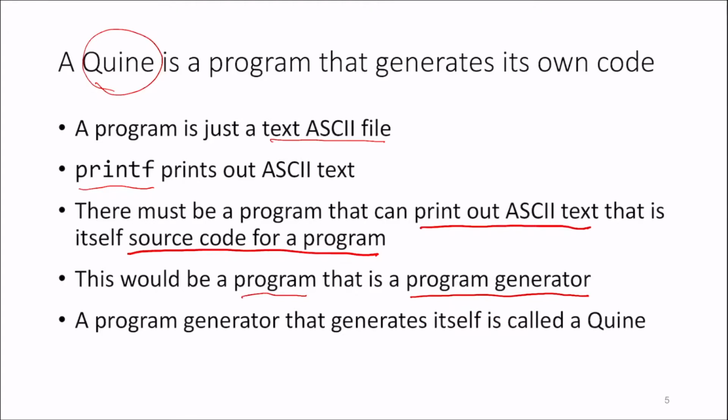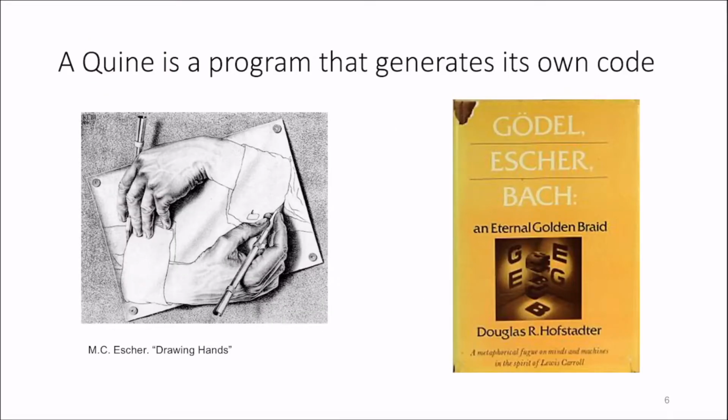To make matters more meta or more recursive, if you have a program generator that generates itself, then we call it a quine. People have tried to imagine this kind of recursion in popular culture. So if you've seen work by M.C. Escher, so this hand is drawing a hand, and this hand itself is drawing the hand that's drawing itself. So there's this infinite loop going on here. And a quine is very similar to this concept, right? It's a program that generates a program, which is, if you run it, generates a program which is itself. Another good book that talks about this kind of recursion or meta-level properties a lot is this book called Gödel, Escher, Bach. So this is the notion of a quine.